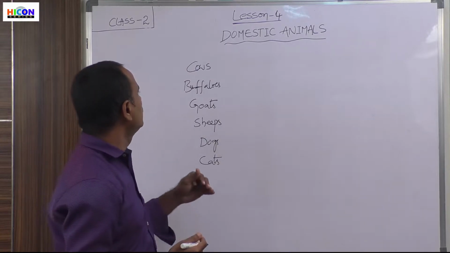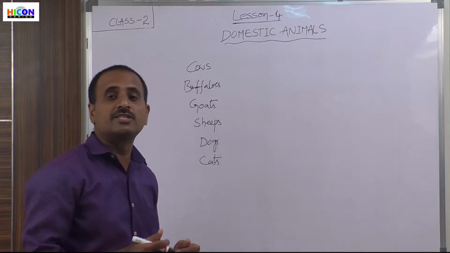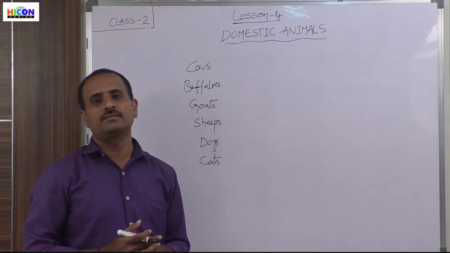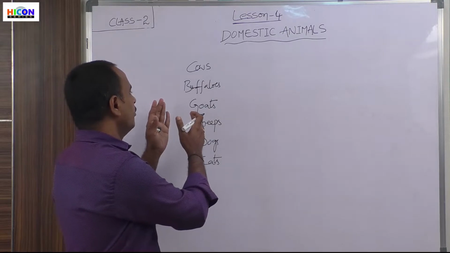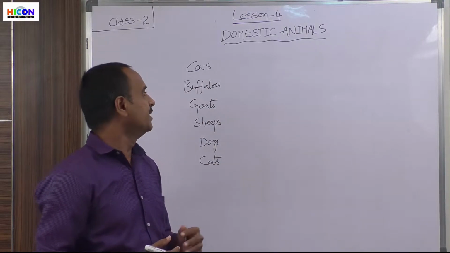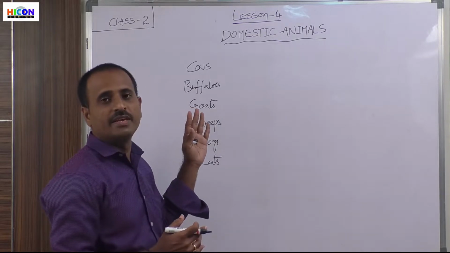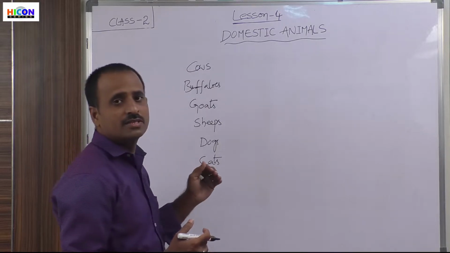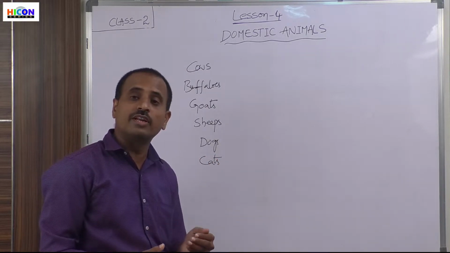Why? Because these animals depend upon human beings for their food and shelter, and these animals do a lot of work for human beings. That means they help human beings in different ways. Not only these animals, some birds also grow in our houses.